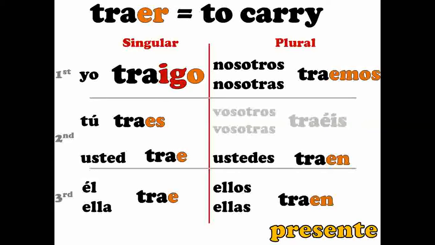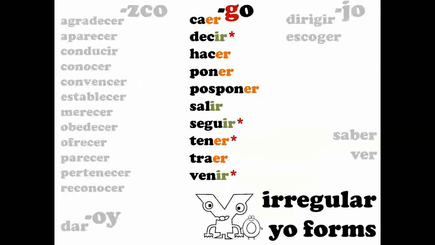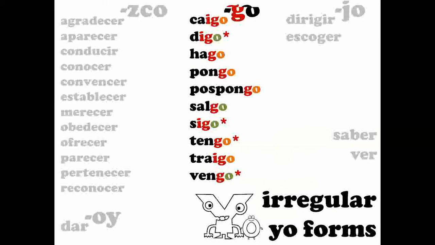Traigo. You see there's an additional addition here. Traigo has an I-G, but it's still a go verb. It ends in go. So I carry, traigo. And all of these, again, end in go. Caigo, digo, hago, pongo. The ones with the asterisks have other changes as well. We'll talk about that briefly.